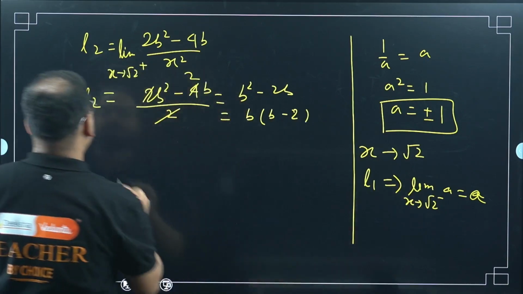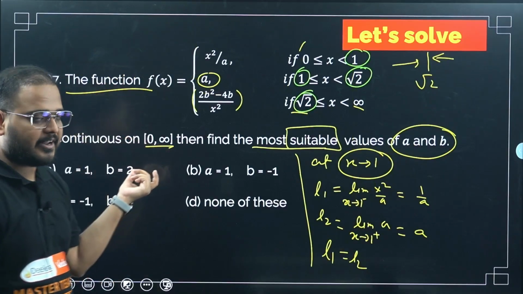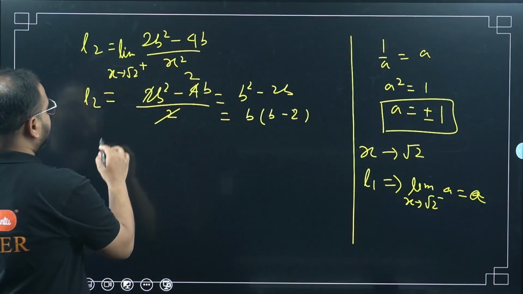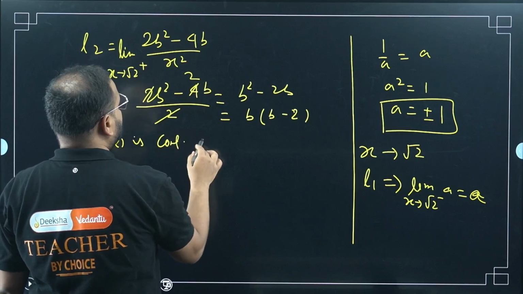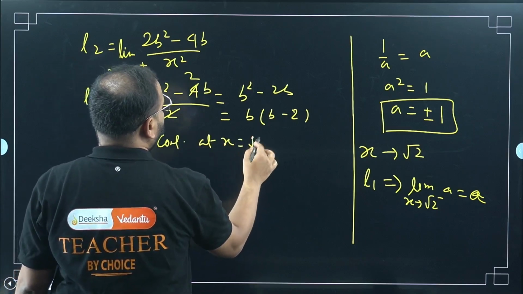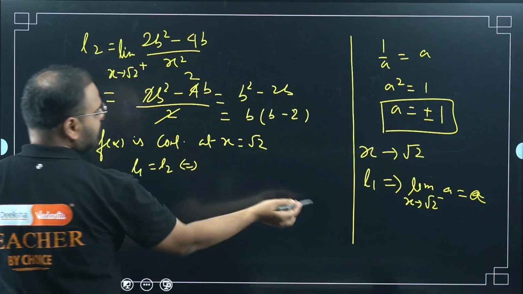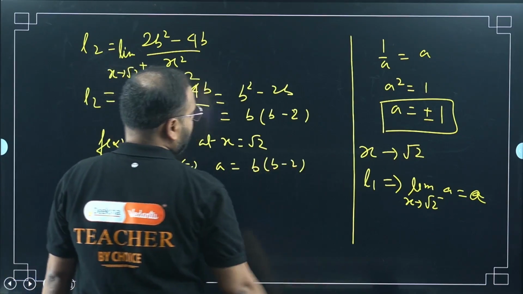L1 is A. Now they are saying the function fx is continuous in the interval 0 to infinity. It will be continuous at root 2 also. So we know that fx is continuous at x equals root 2. It means L1 will be equal to L2 again. So which means A equals b times of b minus 2.